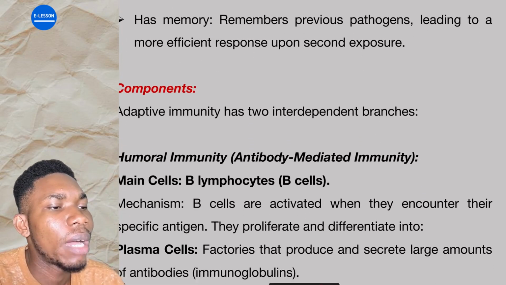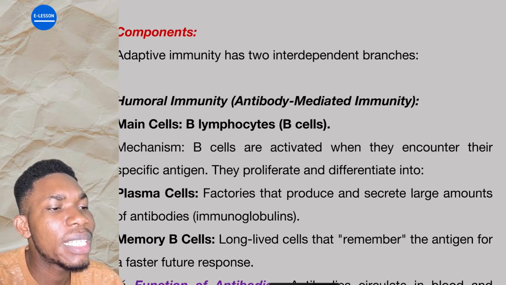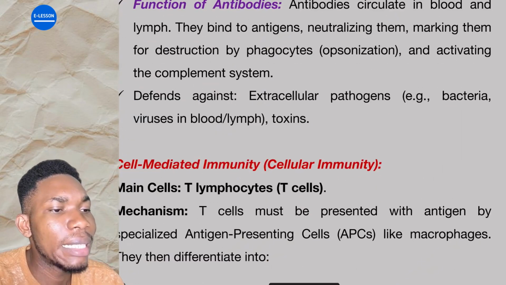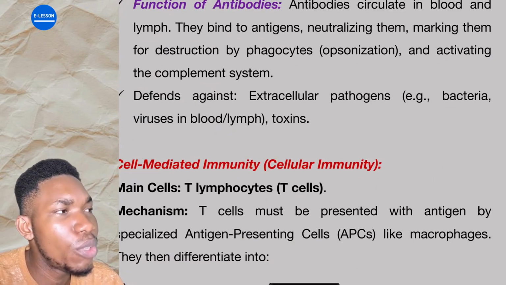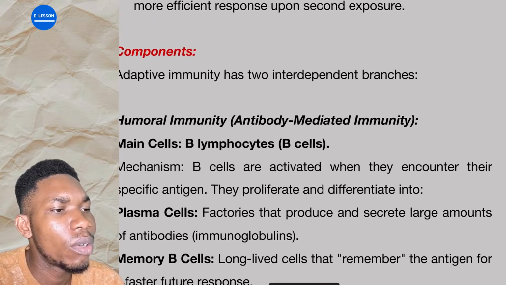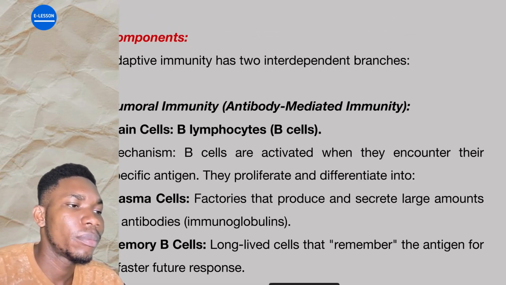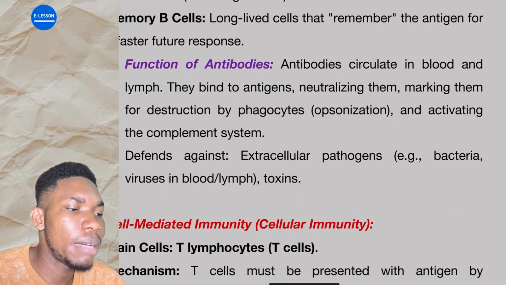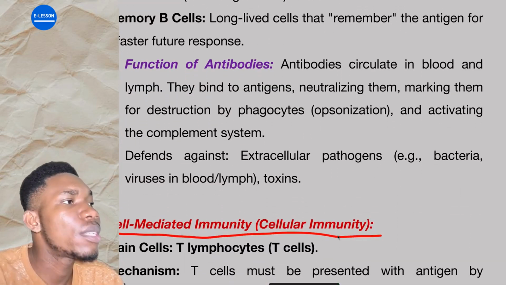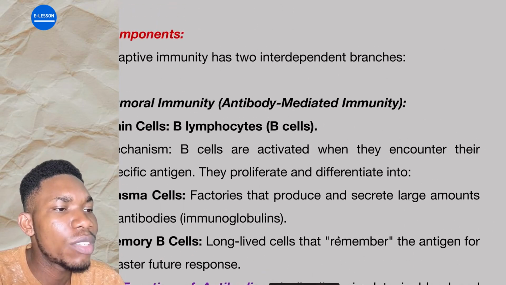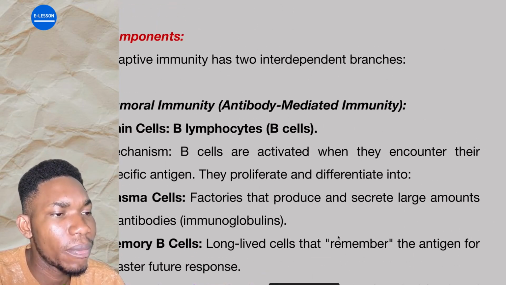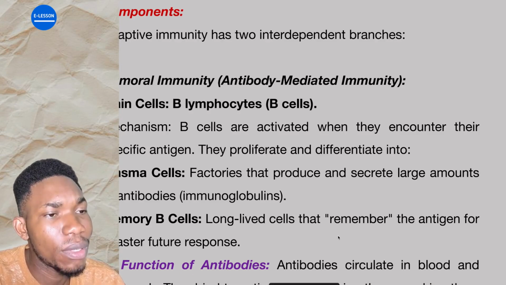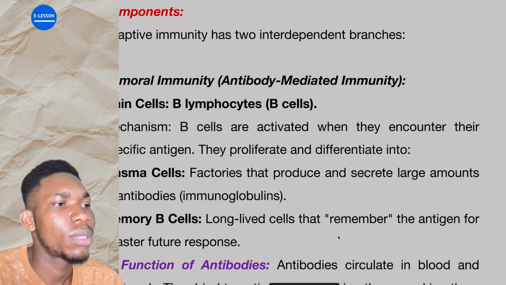Now, the adaptive immunity has two main components. We have the humoral immunity and the cell-mediated immunity. Is that okay? Please take notes.